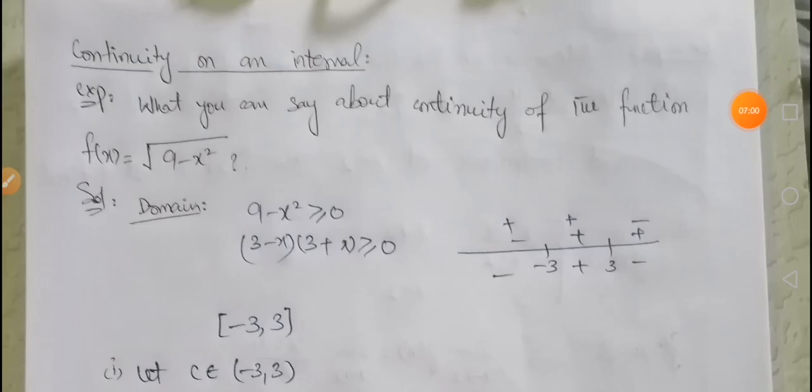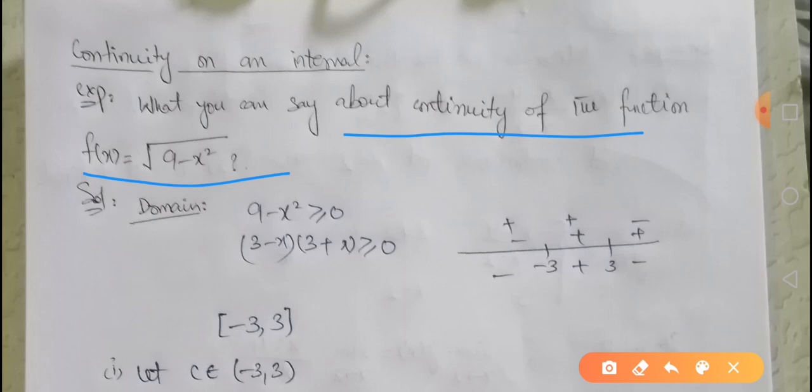So here we have an example on the continuity of the function f of x equal to square root of 9 minus x square. At first we will find its domain. For the domain we put 9 minus x square greater than or equal to 0, because we know that a square root cannot be defined for negative numbers, that's why we have set it to be non-negative.